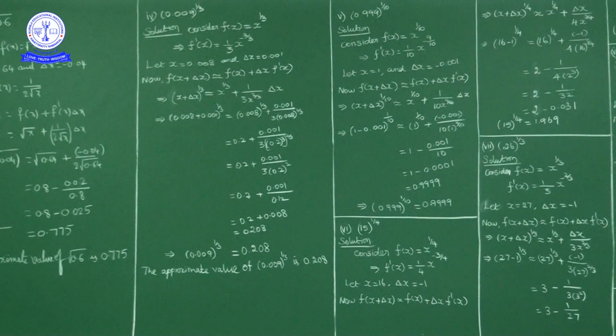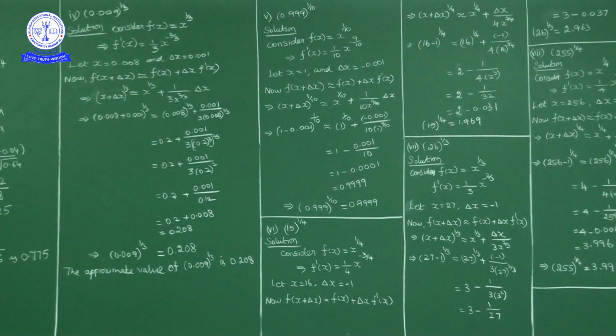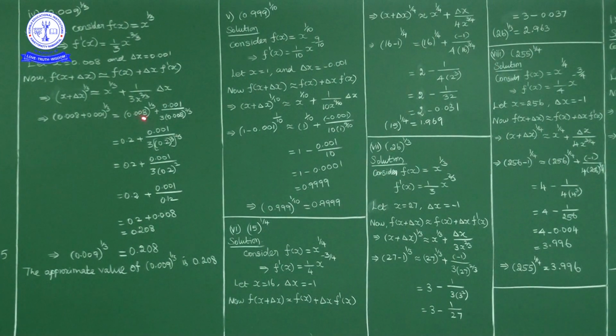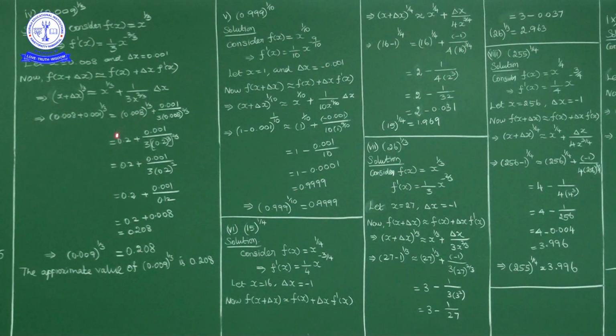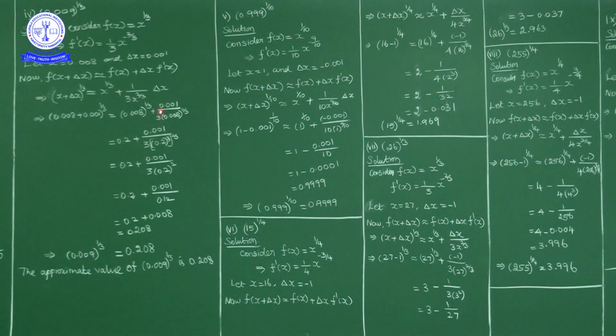0.008, what we can write is 0.2 cube. Okay, so 0.008, if you write it as 0.2 cube, then 0.2 cube whole power 1 by 3 is 0.2, plus 0.001 upon 3 into 0.2 cube power 2 by 3. This 3 cancels, 0.2 square.